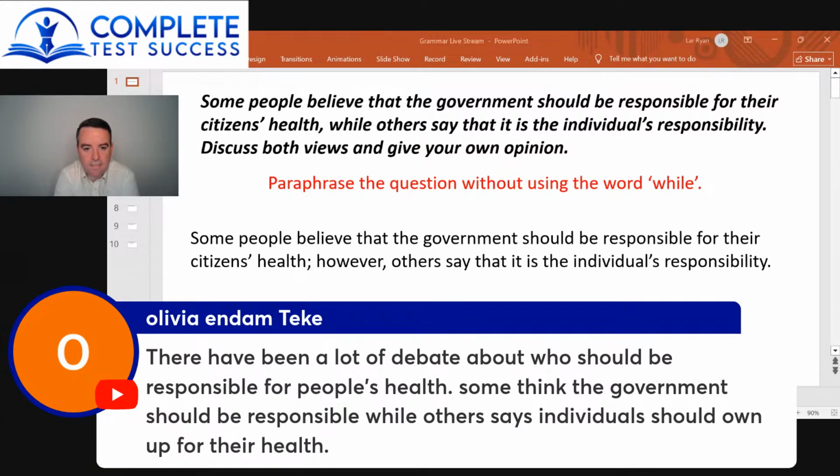Your second sentence, then you said some, that should be a capital letter. So some think the government should be responsible, and then you need a comma before while, comma, while others say individuals should own up for their own health. Own up wouldn't be the right word. Should take responsibility, be responsible for, whatever way you want to say it. But to own up isn't accurate, so that's a vocab mistake.